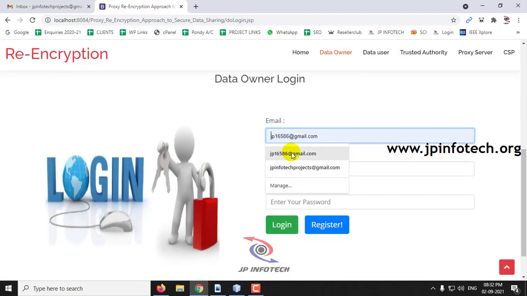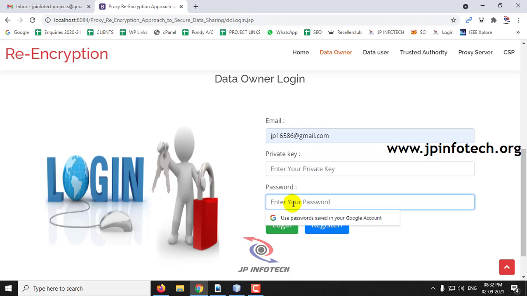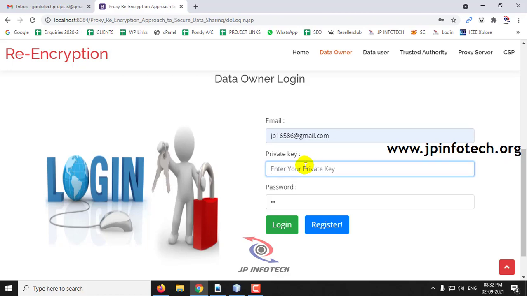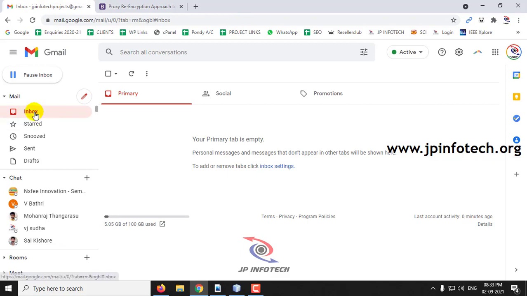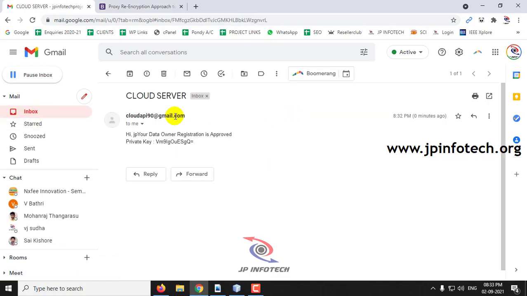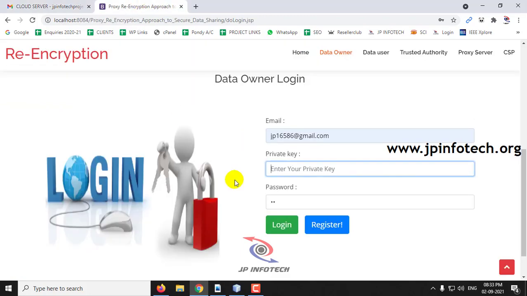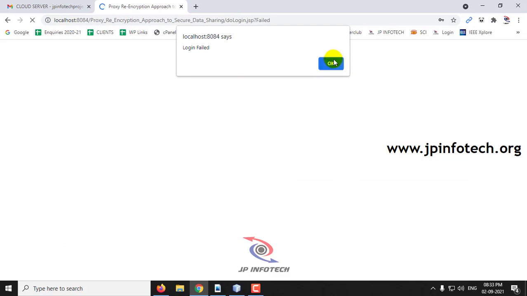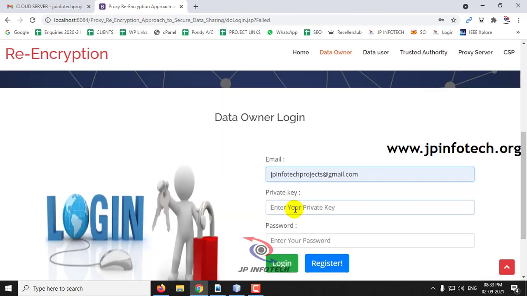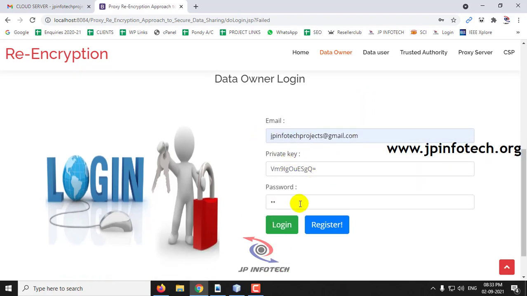So here you need to enter the email ID and the password that you have used during the registration part, and here you can see the private key. So this private key will be received through your email, which you have used during the registration part. So go to your email and check for the private key, and here you can see, hi JP, your data owner registration has been approved, and your private key. So just use this private key, and then only you can log in. In case you are giving some dummy values, here you can see the login has failed. So only if you're giving the exact details, you can log in into the system.